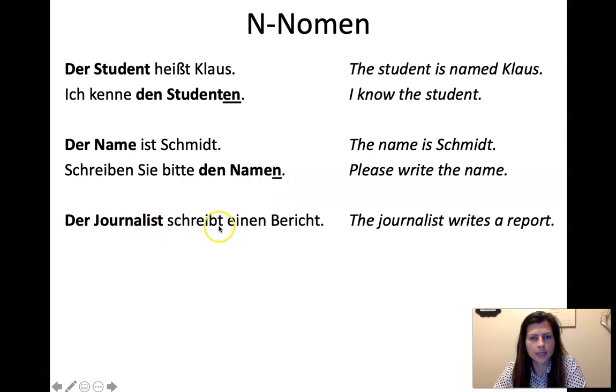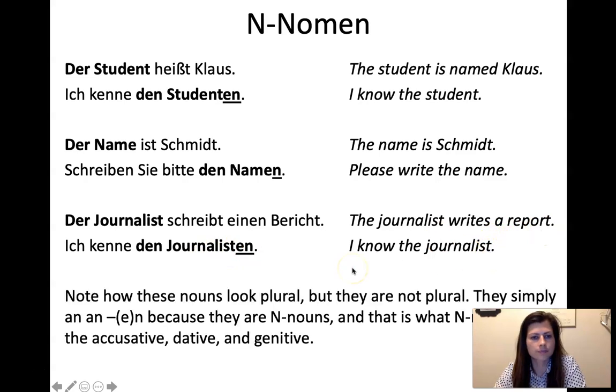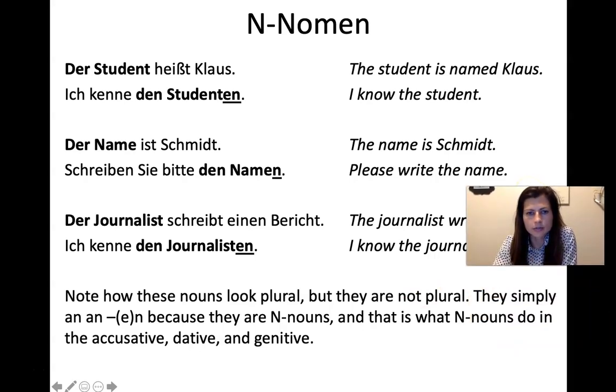Der Journalist schreibt einen Bericht. Der is masculine, nominative, the journalist. Then we have Ich kenne den Journalisten, and it looks like it's become plural. That would be the plural ending. But it's not. It's just in the accusative. It's still singular over here. I know the journalist. So these nouns look plural, but they are not plural. They add an N or an EN because they are N nouns, and that's what N nouns do in the accusative, the dative, and the genitive. So all the other cases except for the nominative have this extra ending.